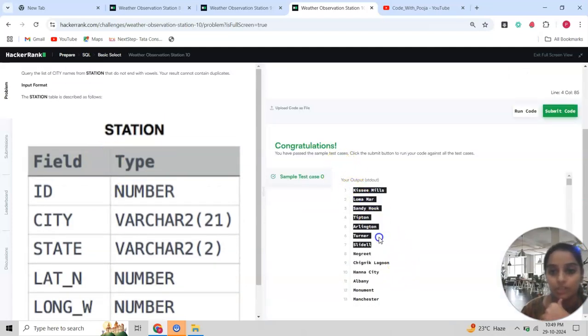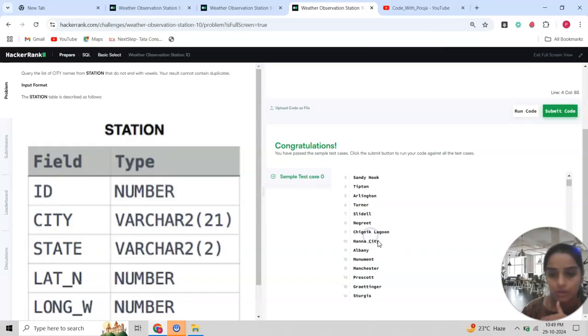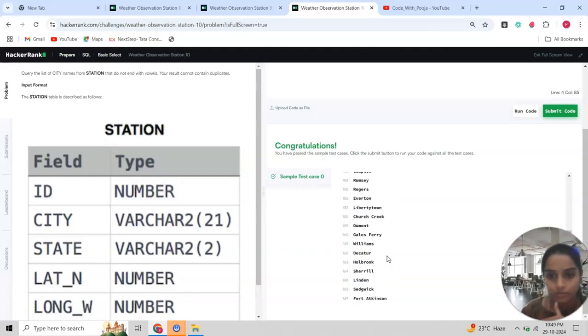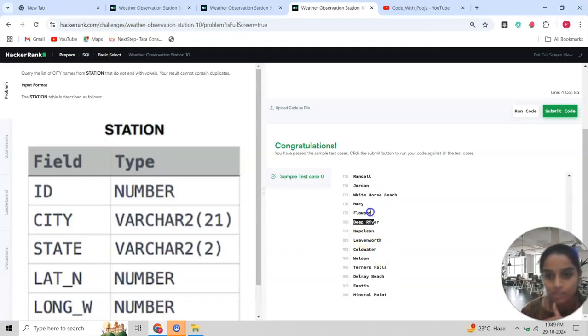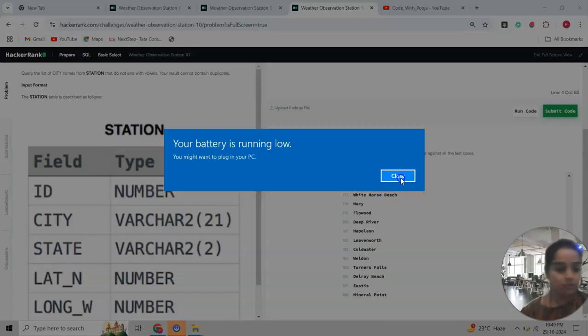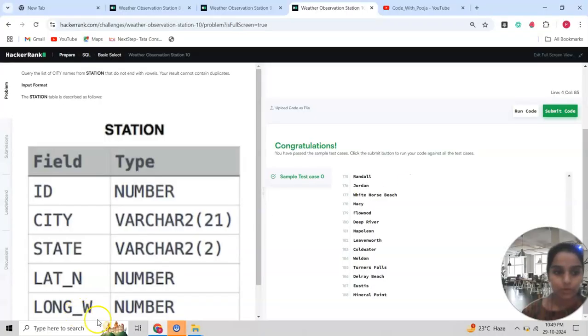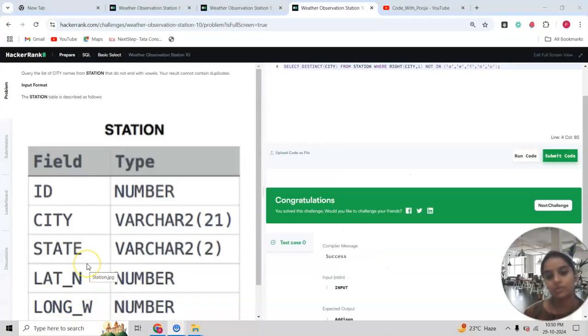The query gives us the correct output: S is not a vowel, R, K, N, L, Y, T. These are not vowels. I am just taking a random one: White Horse Beach also does not end with a vowel. Submitting the code is also successful.